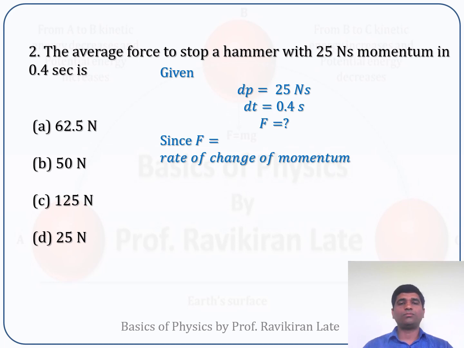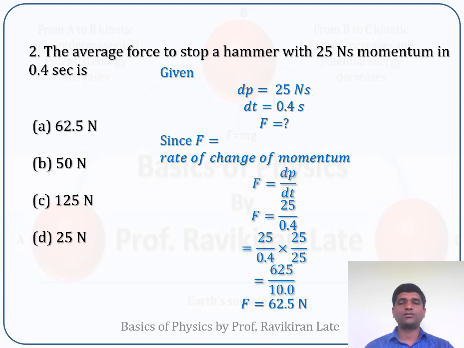From Newton's second law of motion, we know that force is nothing but the rate of change of momentum. So F you can write as the derivative of momentum with respect to time, that is F is equal to dp by dt. If I substitute the value of change in momentum, which is 25 Newton second, and time, which is 0.4 seconds, we will get the answer of 62.5. So the correct option from the given options is option A, 62.5 Newton.